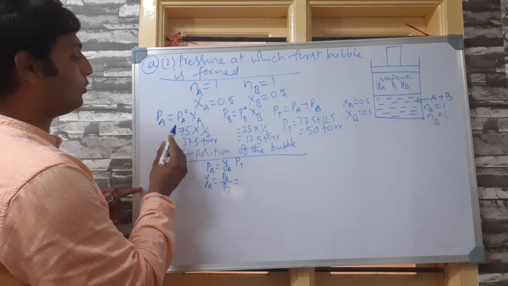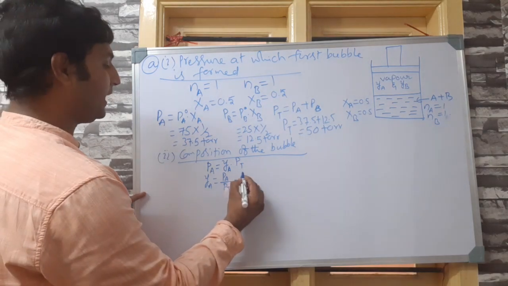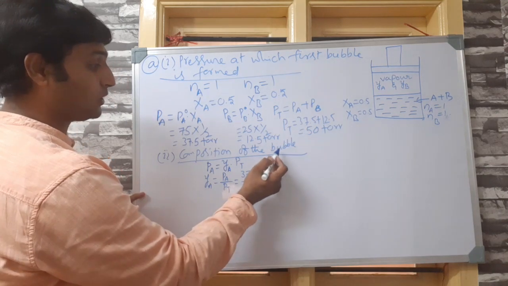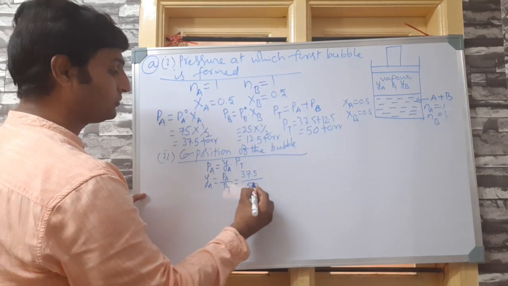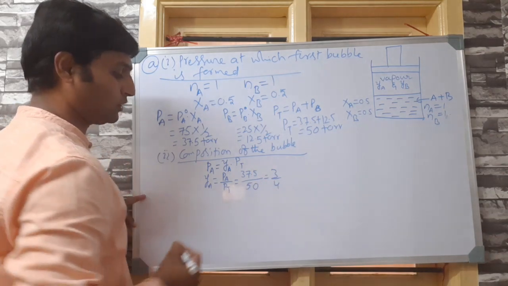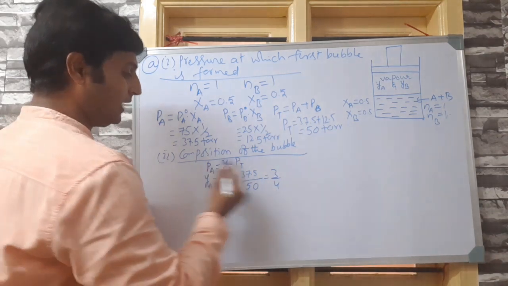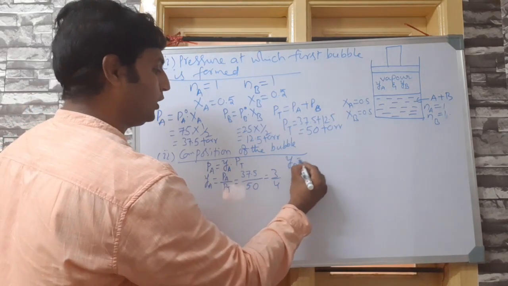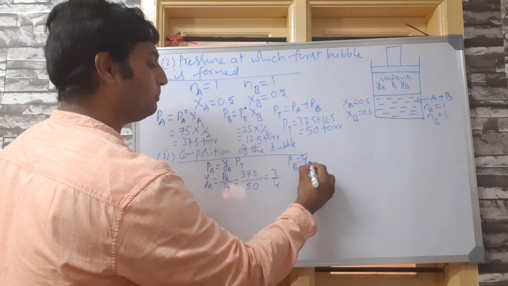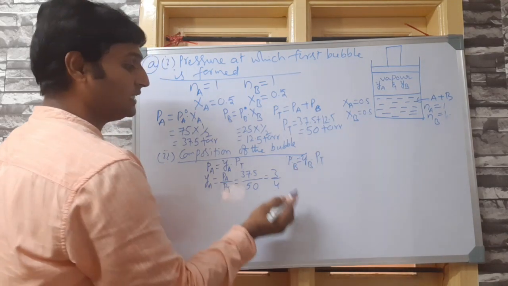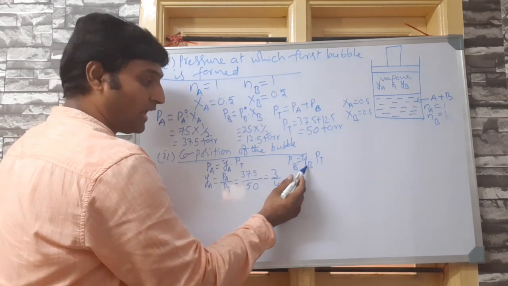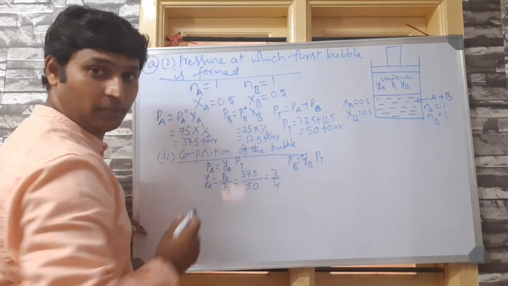Now, PA is how much? We have just understood PA is 37.5 divided by what is the total pressure when the bubble was formed? 50. 37.5 by 50, which comes out to be 3 by 4 approximately. Similarly, PB is equal to YB into PT. That is, partial pressure of one of the component gases is equal to mole fraction of that gas into total pressure of the mixture of gases.